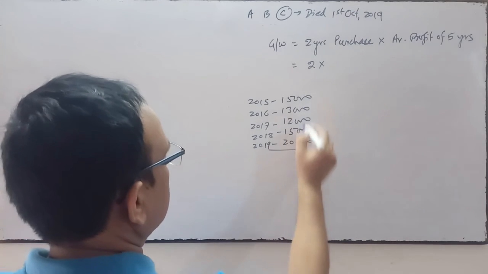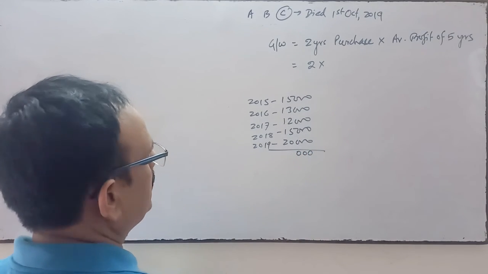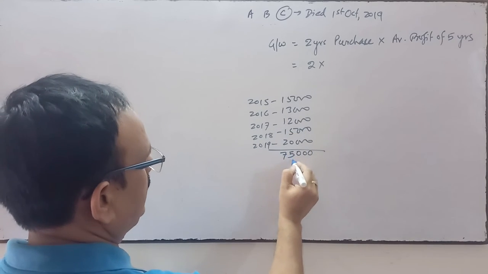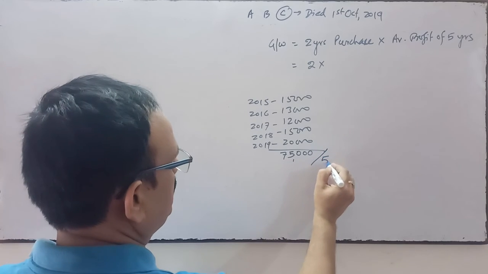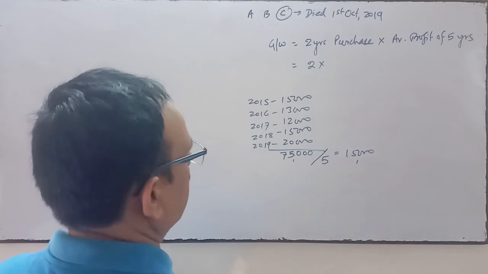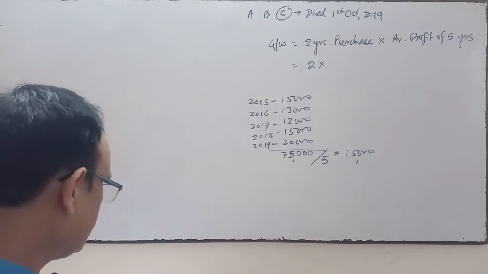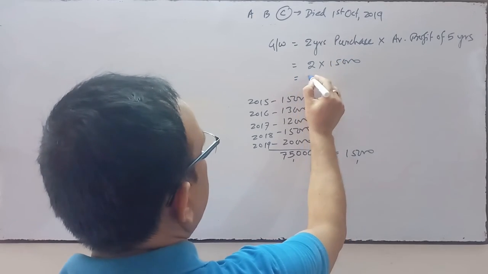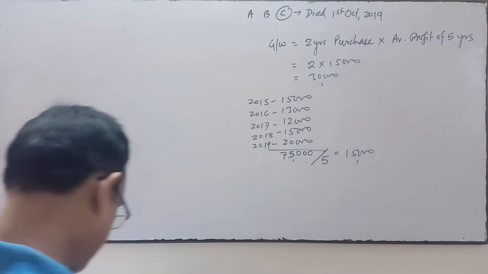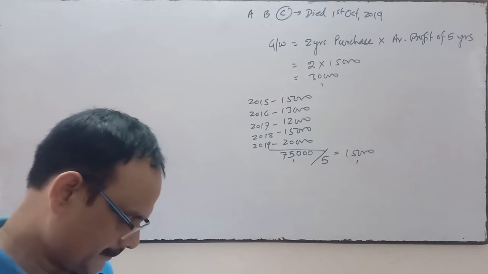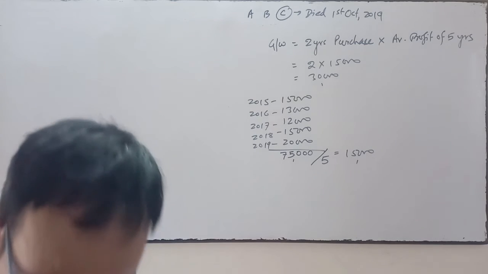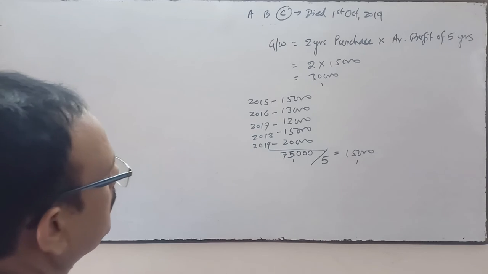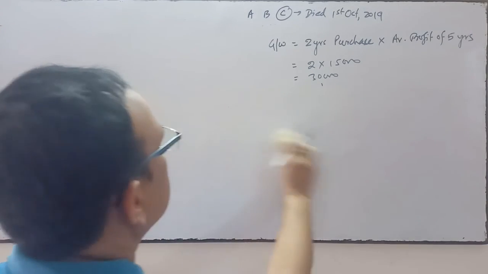Now we'll do the total of all these 5 years profit. The sum is 75. When you divide by 5, you will get the average profit. Average profit is how much? 15,000 is the average profit. So multiplied by 2, goodwill is valued at 30,000. Goodwill is valued at 2 years purchase into average profit of last 5 years.